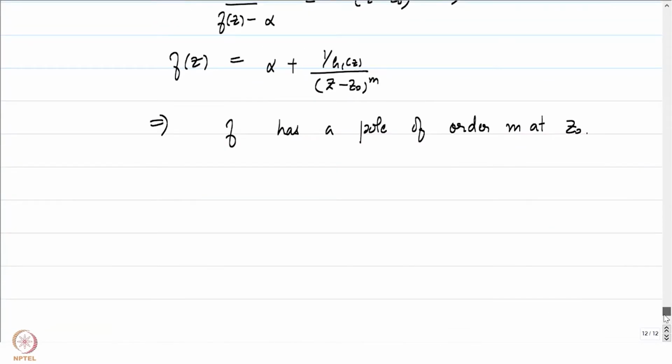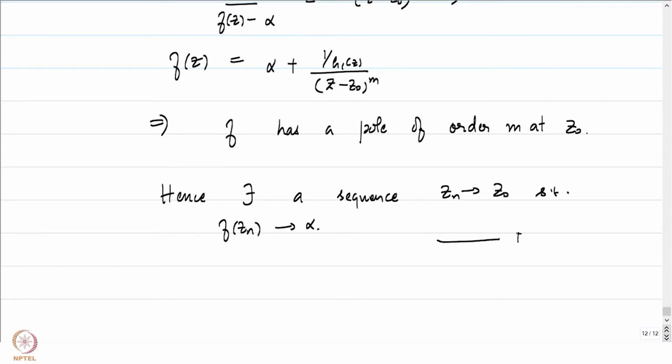Therefore, hence, there exists a sequence zn converging to z0 such that f of zn converges to alpha. What we have effectively proved is that the image of D(z0, r) under f is dense in C.